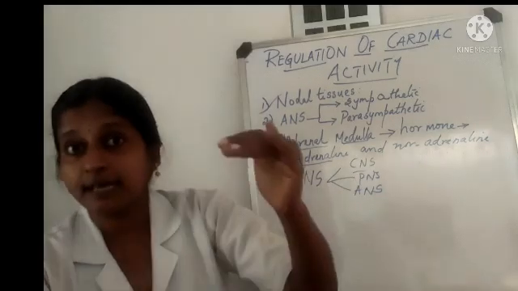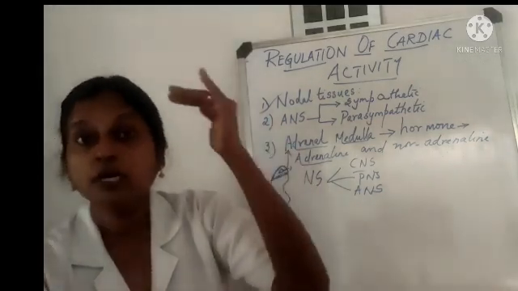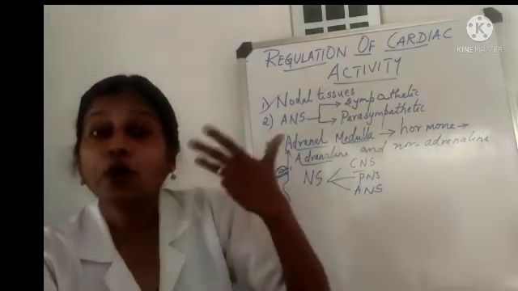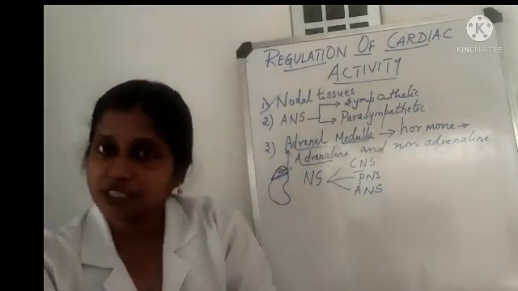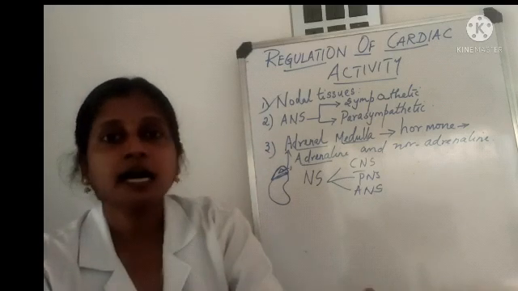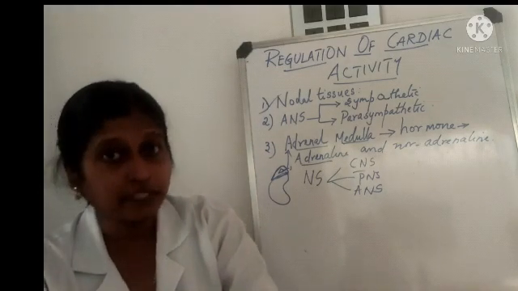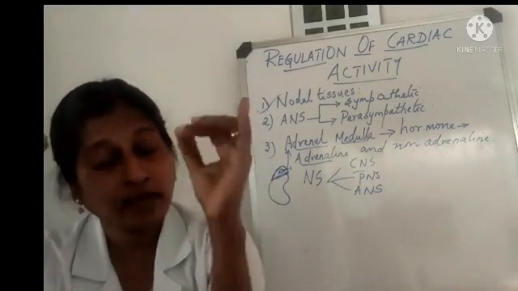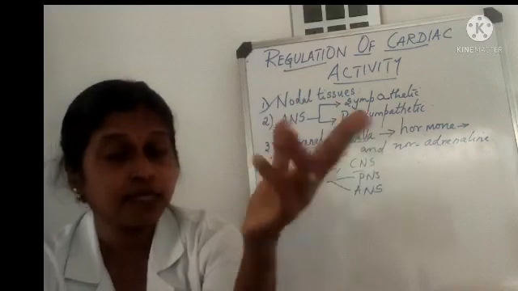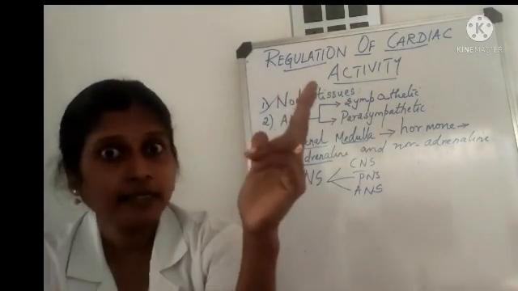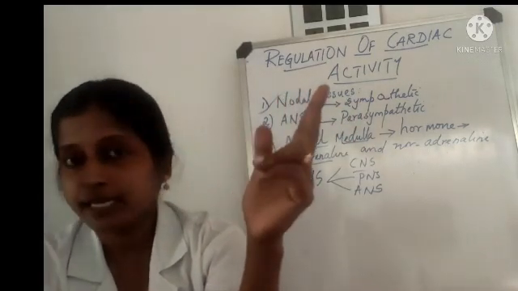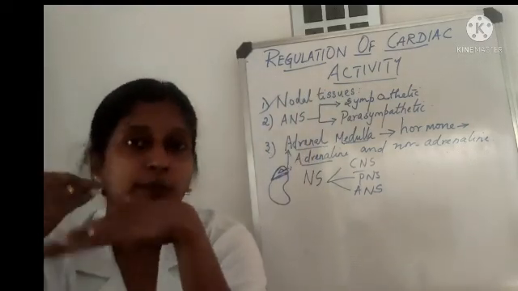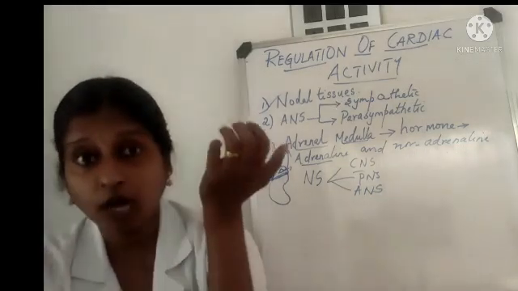How? Adrenaline is activating the autonomic nervous system to increase your heartbeat rate in order to withstand the emergency conditions. Okay. So this is regarding the regulation of cardiac activity. So what are the three regulations? One is your nodal tissue, myogenic heart, that the heart will regulate its action itself. Second is adrenaline: the adrenal medulla is secreting a hormone called as what? Adrenaline, which is bringing about your emergency response, increasing your heartbeat.